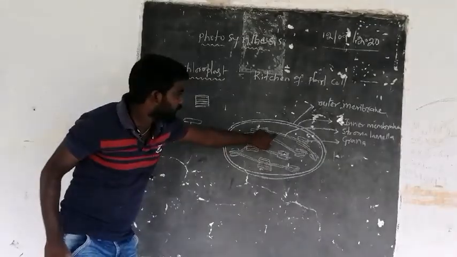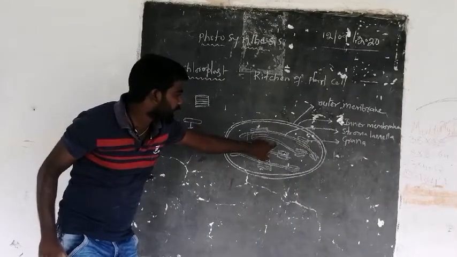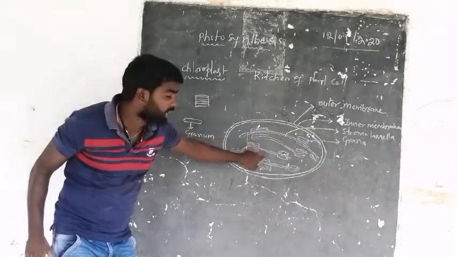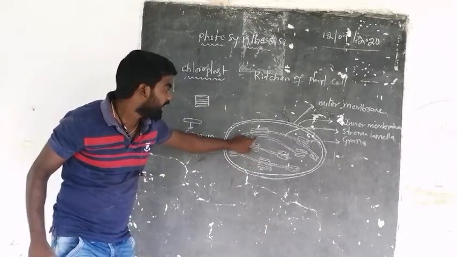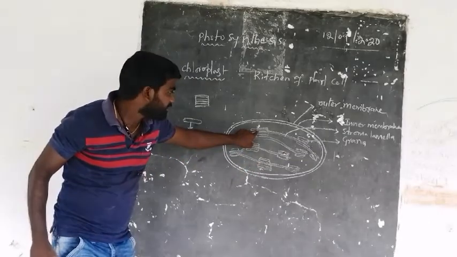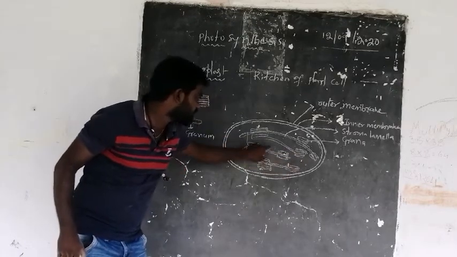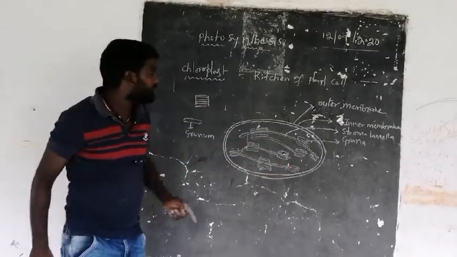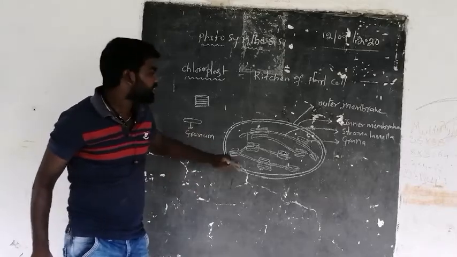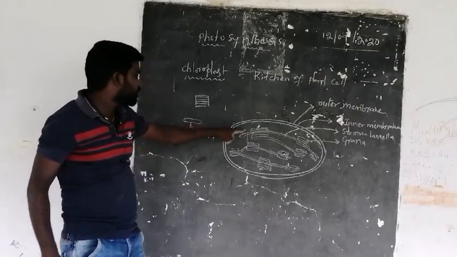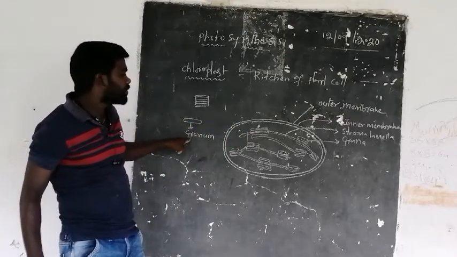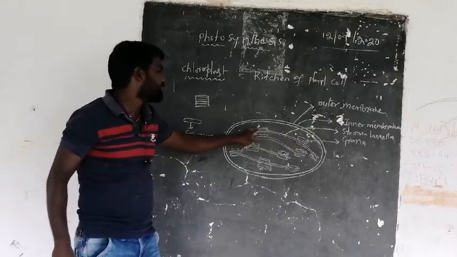This is one stroma lamella, this is another stroma lamella. And these are all grana. If you take one, that is called granum, and totally it is called grana.